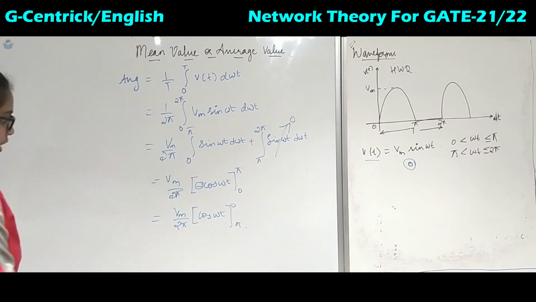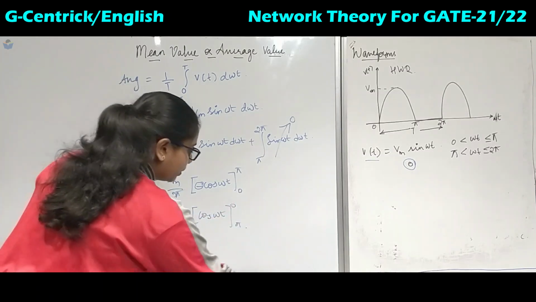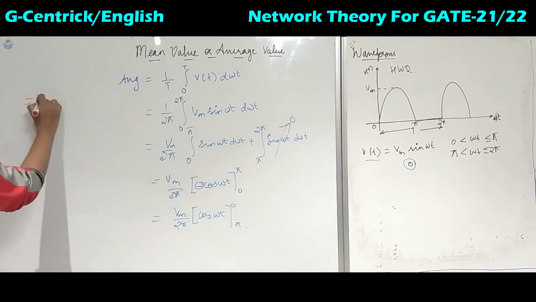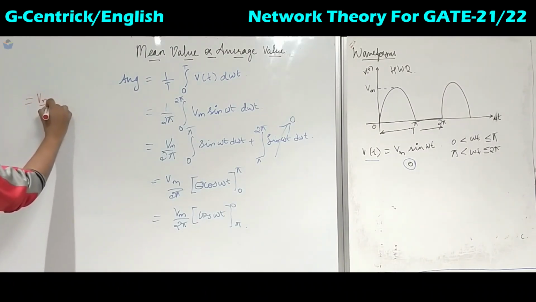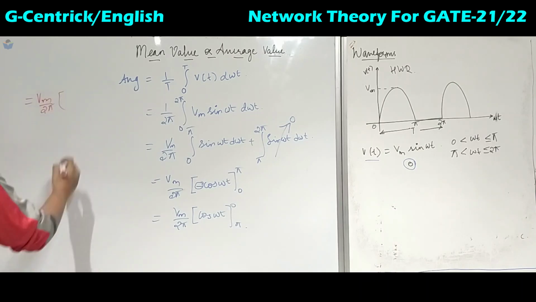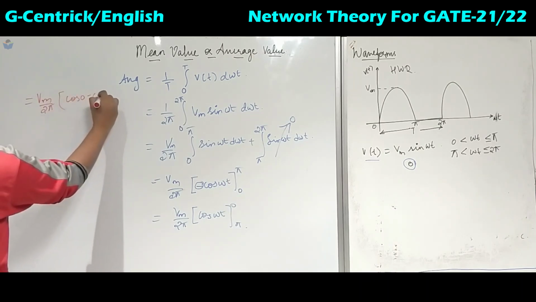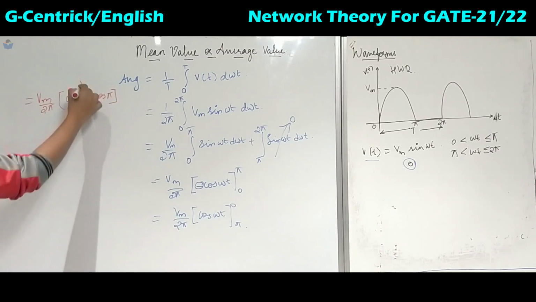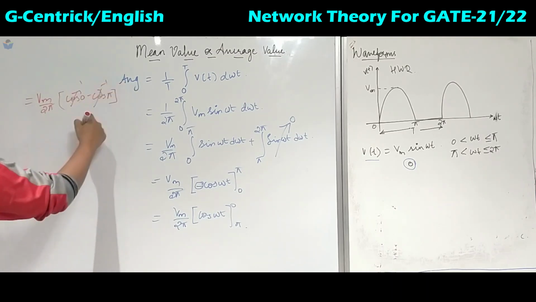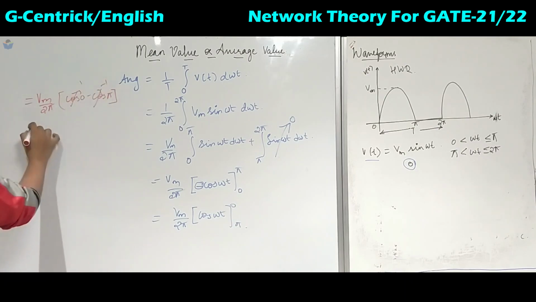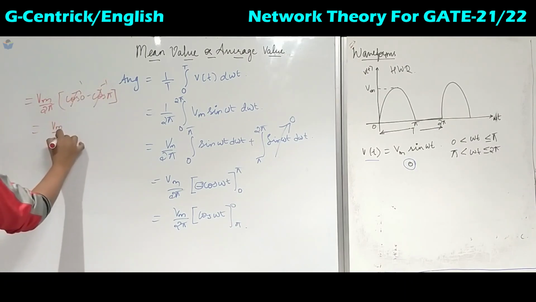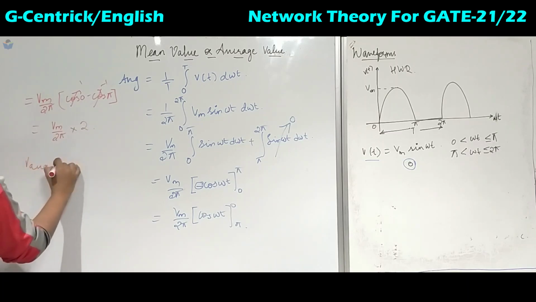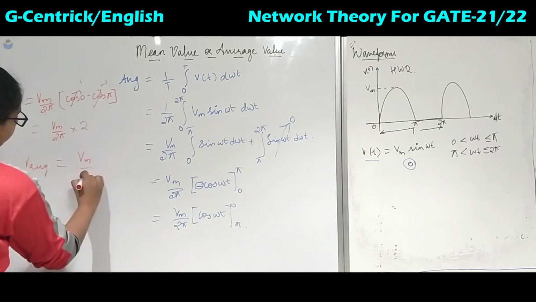Now we have got this much, we will substitute the upper limit and the lower limit. We keep Vm by 2 pi as it is. It is cos 0 minus cos pi. Cos 0 is 1, cos pi is minus 1, so 1 plus 1 will be 2. So Vm upon 2 pi into 2 is nothing but V average, which is Vm upon pi.